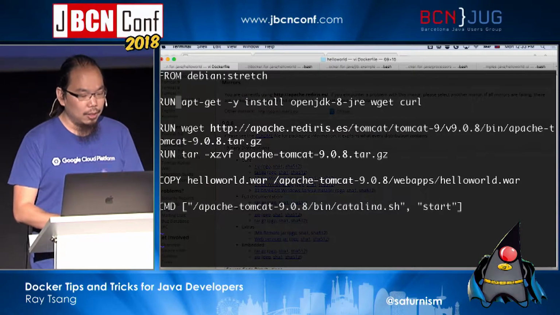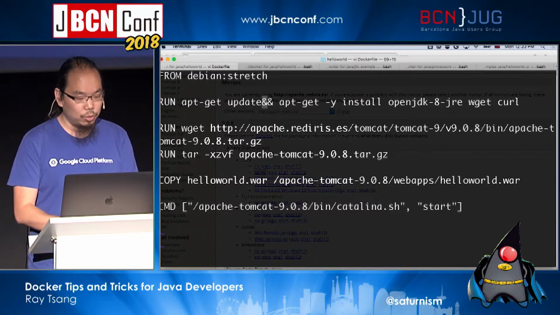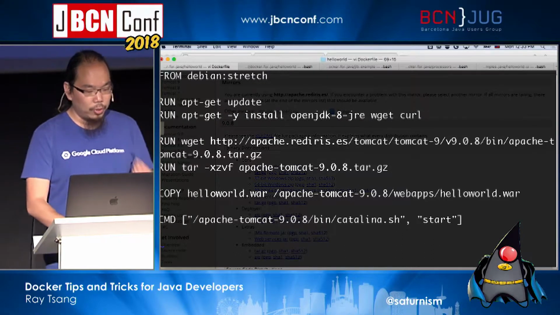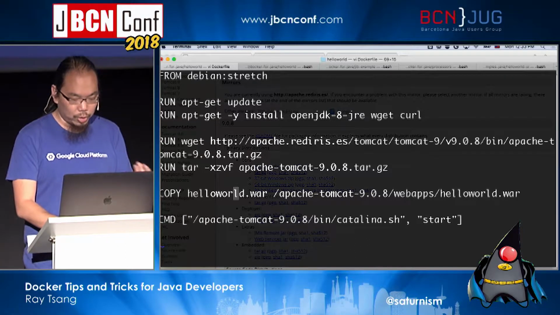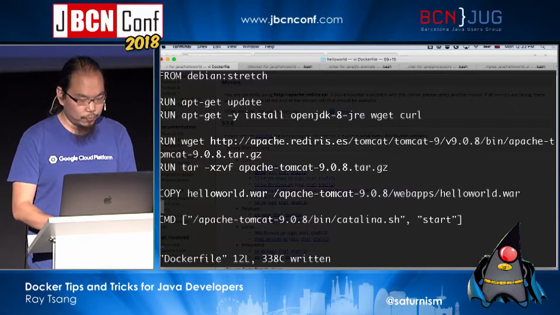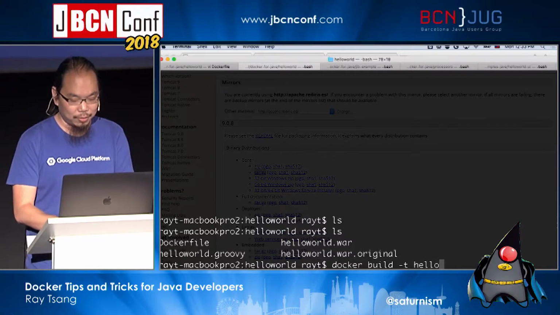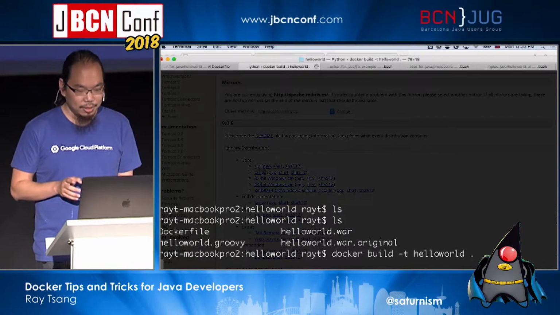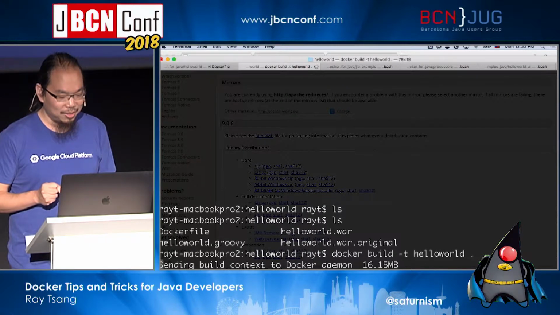So we have to be careful. But before we can do that, we have to do an apt update to grab the latest packages, and then we can do the install, okay? And then we run the wget, we unpack it, and we copy the WAR file into the webapp directory, right? And hopefully that's going to work. I actually don't know if this is going to work at this very moment, so I'm going to do a build, and let's find out. Hello world, right? Unless somebody can tell me how to start Tomcat at this very moment. Did I get it wrong? Anyone? No? Maybe?